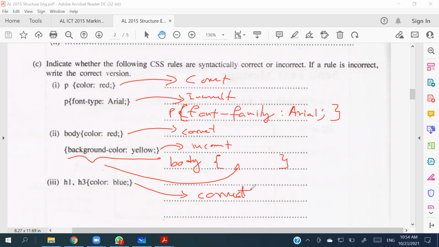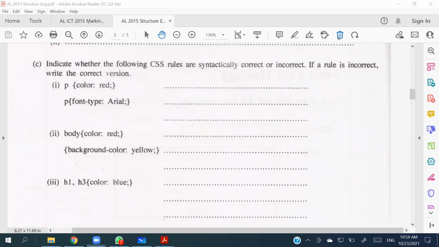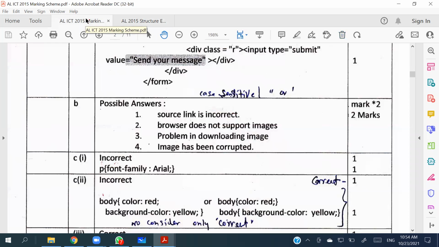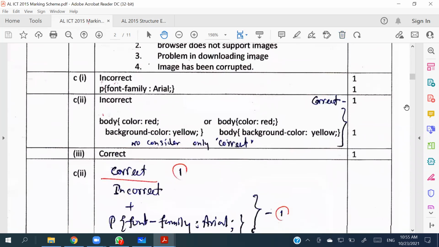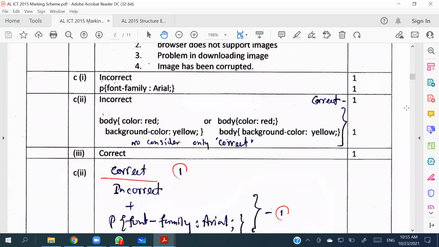Right, let me show you the marking scheme. Right, so this is the marking scheme. Okay, hold on. Right, so these are the ways that they have given the marks.